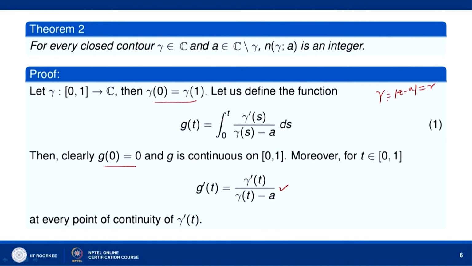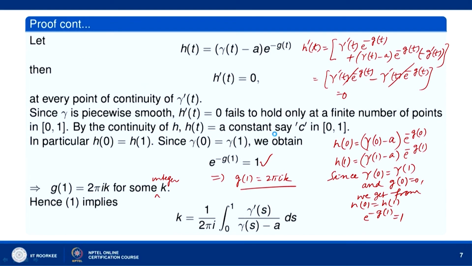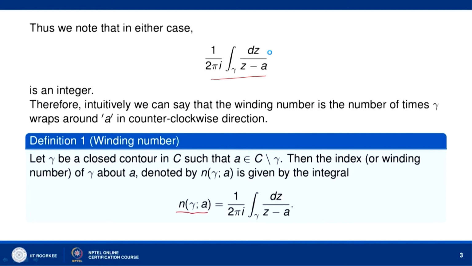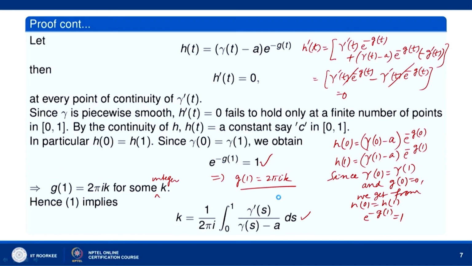Now, what is g(1)? Let us see, g(1) is equal to the integral from 0 to 1 of gamma dash(s) over gamma(s) minus a ds. So, k is equal to 1 over 2 pi i times the integral from 0 to 1 of gamma dash(s) over gamma(s) minus a ds. So, n(gamma, a) is this, 1 over 2 pi i times the integral over gamma of dz over z minus a, and it is an integer.